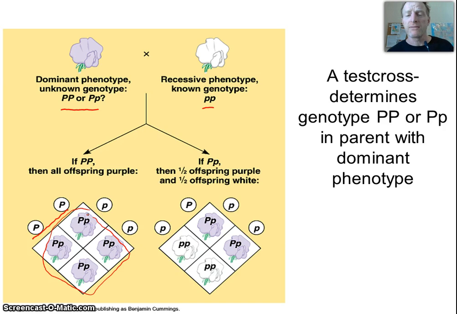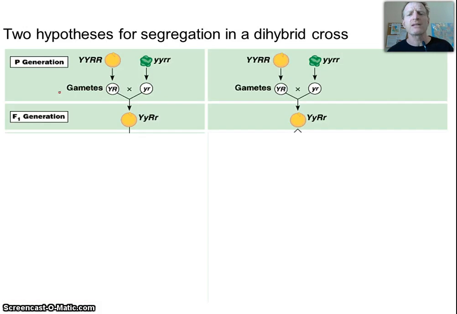Okay? But if it's heterozygous, if it's big P, little p, about half my offspring will show the recessive allele, because they will get that recessive allele. Again, the homozygous recessive will always pass on the recessive. So I can do this, it's called a test cross, to see if my individual showing the dominant phenotype is homozygous or heterozygous. Okay? So the last thing Mendel did is then he looked at different traits.